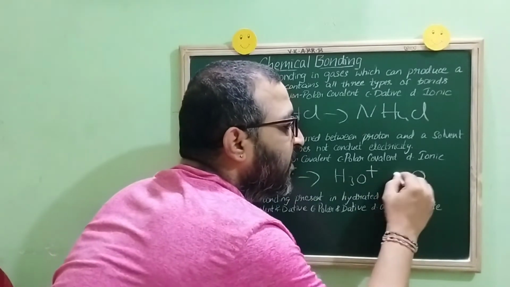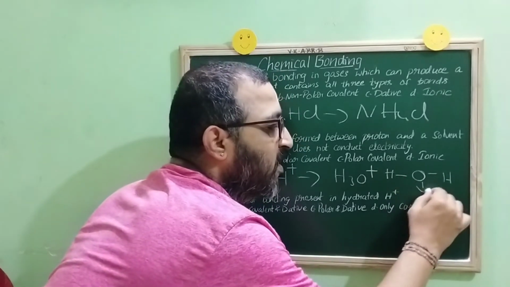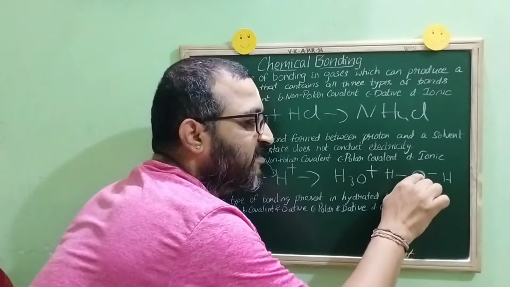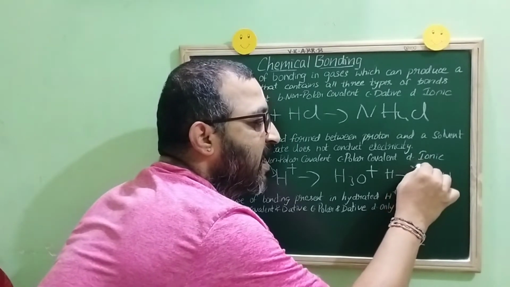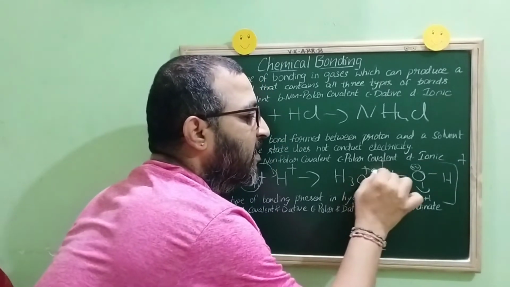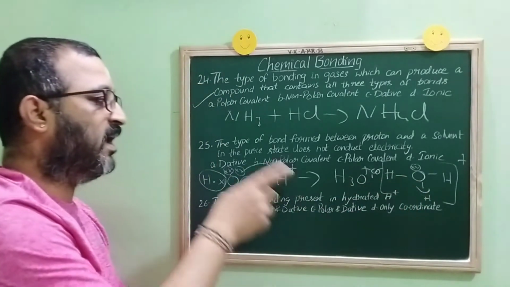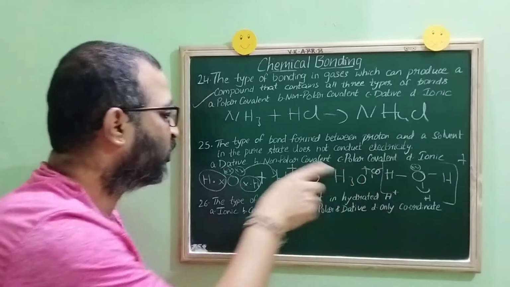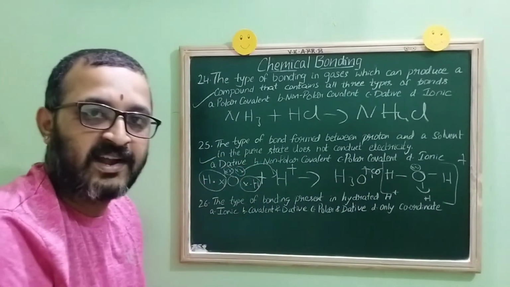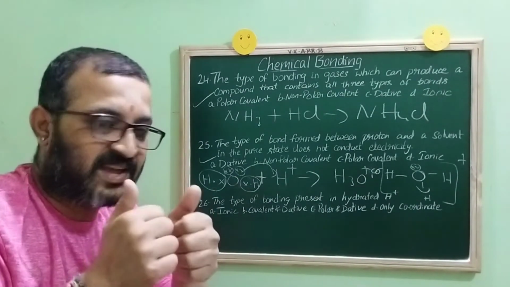So how do you know that? See, if it is a bond like this, a line means it's a covalent bond. So a coordinate bond is indicated like this, with an arrow mark from oxygen. Oxygen is a donor, hydrogen is an acceptor. This is nothing but what, children? Your hydronium ion. So the type of bond formed is what, children? It is coordinate bond. Do we have this option? Yes, it is option A, dative bond. Is it clear, children? Okay children, let us proceed with the next question.